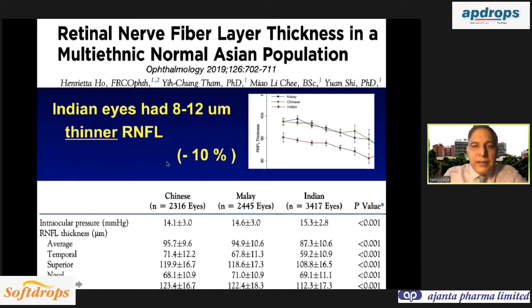So already there is a 10% lower normal RNFL thickness in the Indian population. So if you use the OCT of a Caucasian or other Asian population, you are going to get false positives on the OCT. So that is a problem of using a database. Unless you have an ethnic specific database and all the parameters are correlated to that database, no database will give you an accurate result.